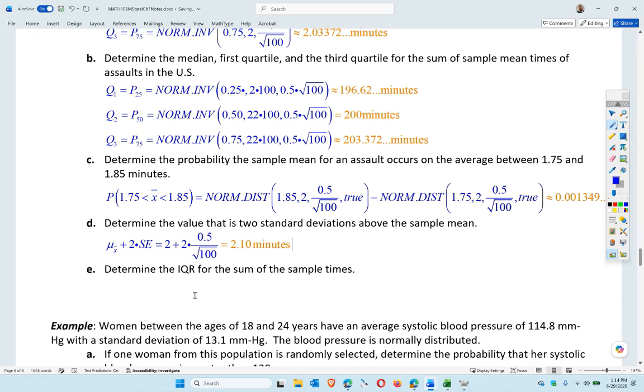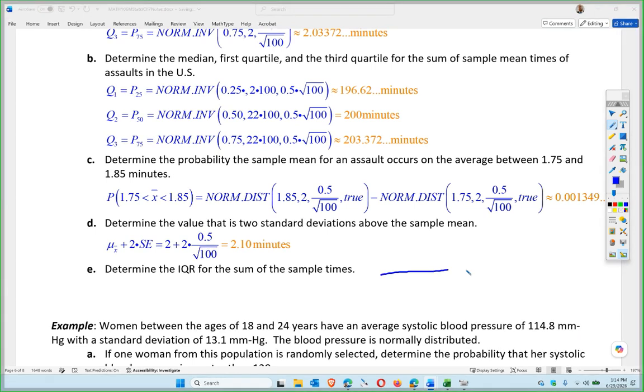2.10 minutes, that's 2 deviations above the mean, essentially. Okay, so if I have my normal distribution curve here, right? The mean is 2, so 2 deviations above is 2.10 if I'm using 100 as my sample size, right? So that's my x bar for 2 deviations above the average, essentially.